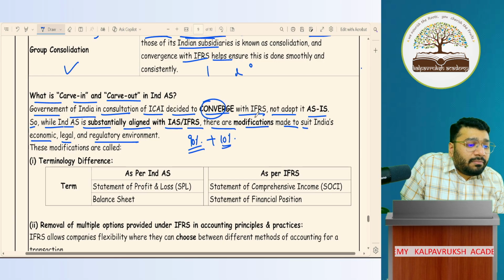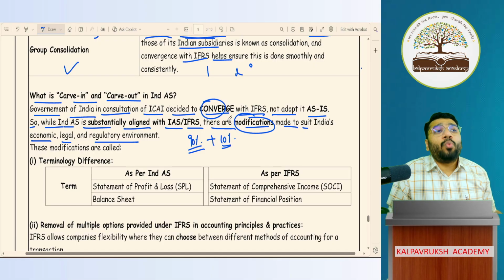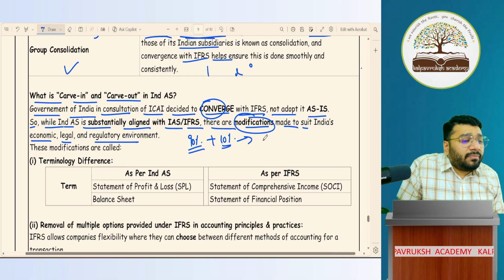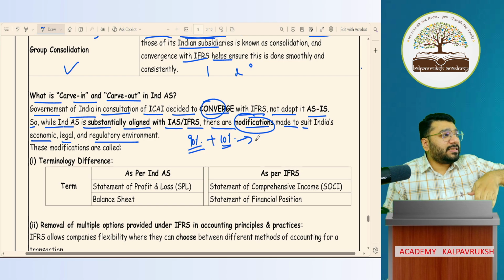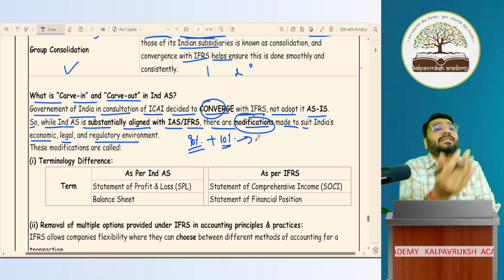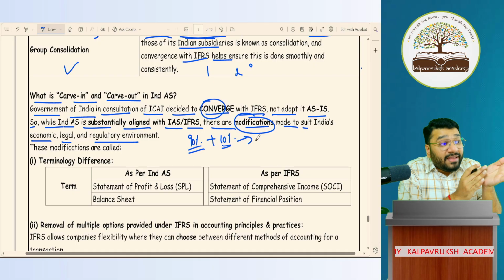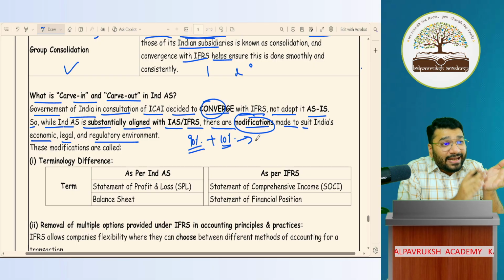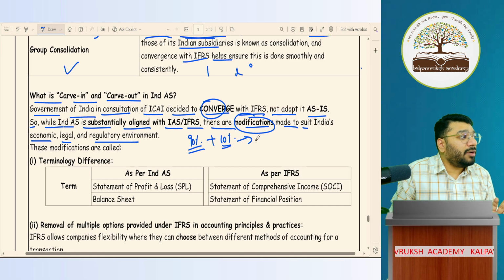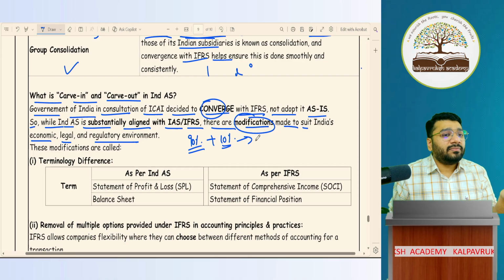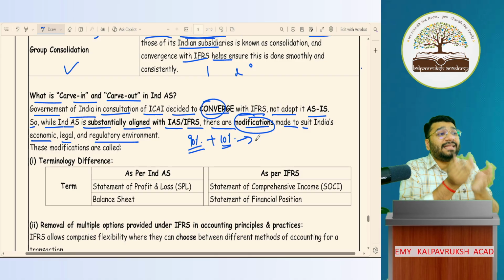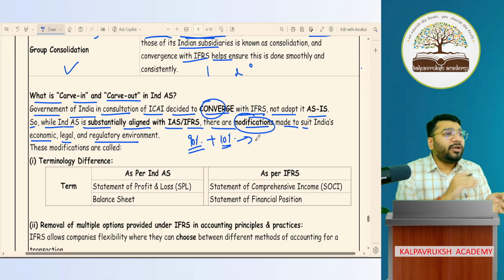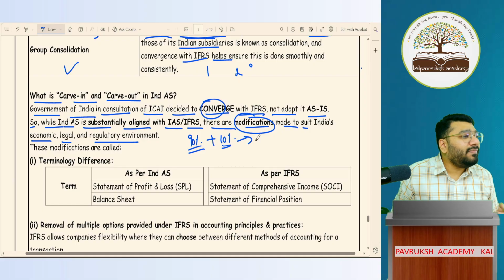We did modification. In this 10%, what happened is, some part of it we discontinued. If IFRS said do like this, we said no, we'll not do like this, we'll do it in this manner. Correct? So we deviated from what IFRS said. So any deviations made from IFRS is termed as carve out. And we said that in our country, we will do this in this way. So we brought new rules into Ind-AS. That is called as carve in, in very simple language.